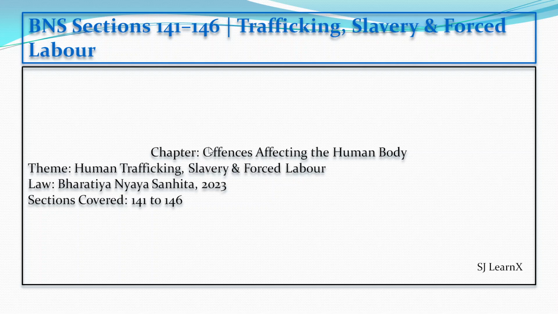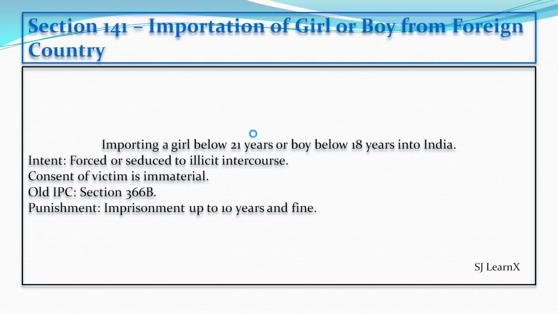With this video, we are reaching the final part of the chapter under the offences affecting the human body. Sections 141 to 146 deal with some of the most serious crimes such as human trafficking, slavery and forced labor. These provisions clearly show the strong stand of law against human exploitation. Let us begin and see what is Section 141.